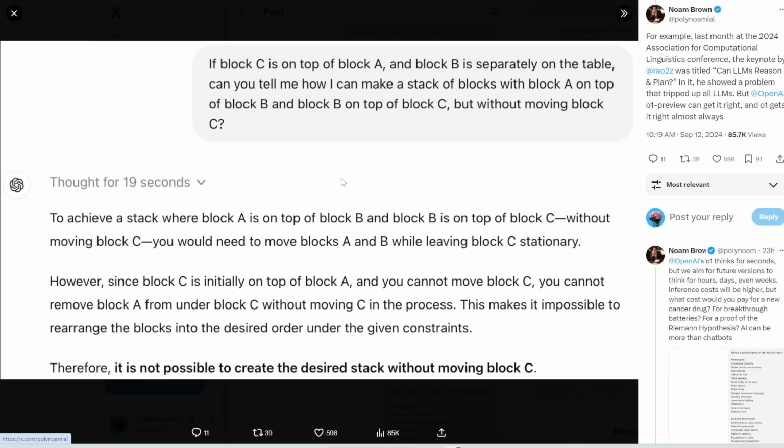Now for this video, I just did a very preliminary test. I don't think I did it enough justice, so here are some other cool examples shared by other users. So from Noam Brown, this is really interesting. So here's the prompt. If block C is on top of block A and block B is separately on the table, can you tell me how I can make a stack of blocks with block A on top of block B and block B on top of block C without moving block C? And actually the answer is impossible. But for other chatbots, they just try to give you an answer even though it's impossible. They just make something up. So this is like a hallucination test. But you can see for O1, it can say no. So it says it's not possible to create the desired stack without moving block C.